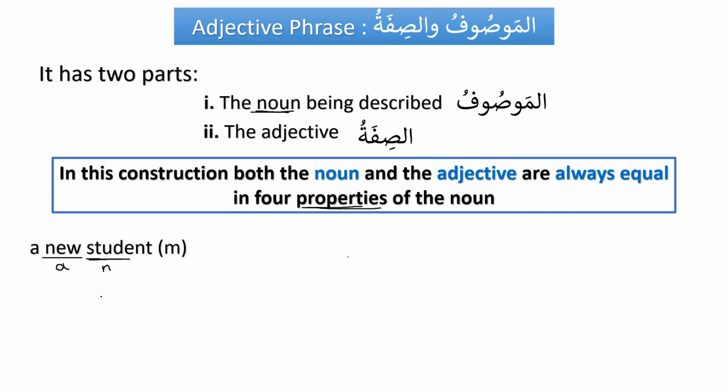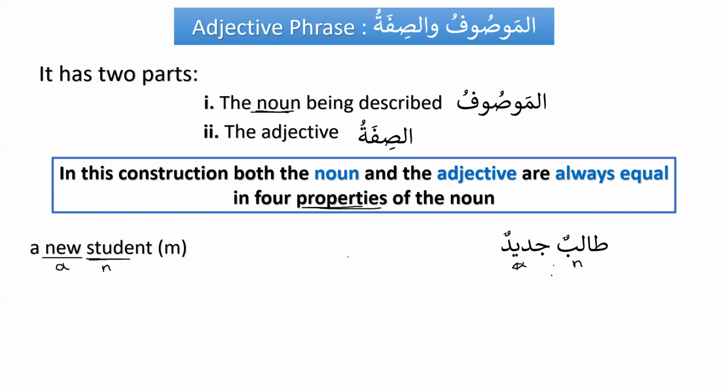The noun comes first, and after that, we have the adjective. So that is the first thing that we need to remember. That's called mawsuf wa sifa, noun and adjective. Okay, talibun jadidun. Now we can see over here that the noun and adjective must be equal in 4 properties.